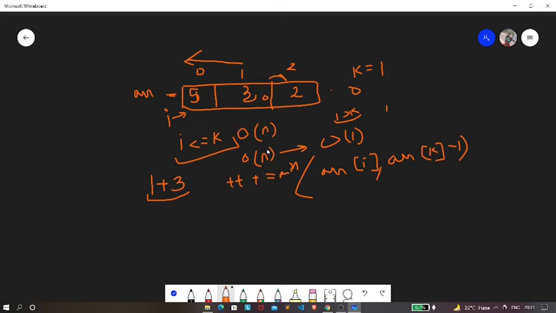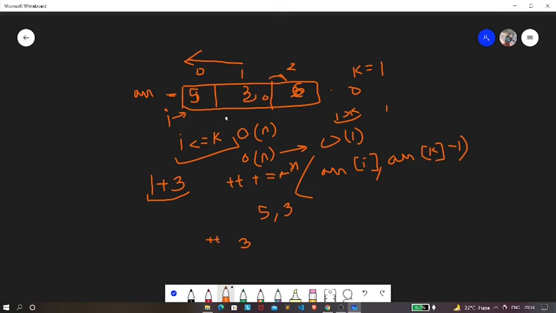So now let's say we are using this tree, whether we can get this output or not. Currently, let's consider that we have 5, 3, and let's say that we have 6. So currently we are at 0, and k is at 1. If you see, this condition is satisfied. When this condition is satisfied, we need to find the minimum of ARR of I and ARR of k. At ARR of I we have 5, and at ARR of k we have 3, so the minimum is 3. So currently in our time taken we have 3.